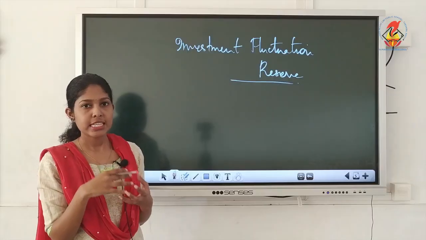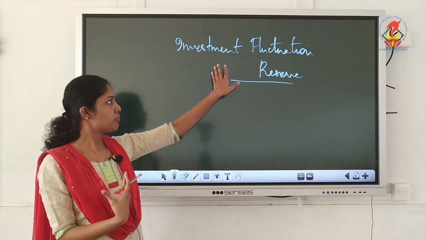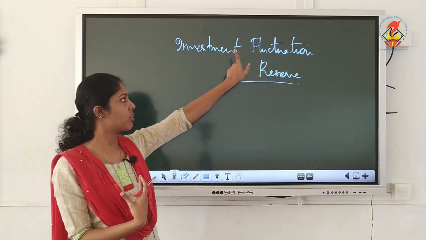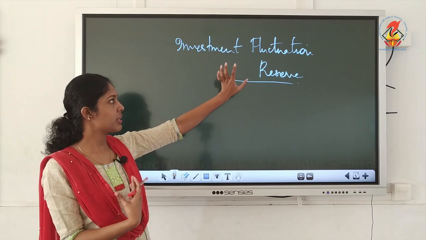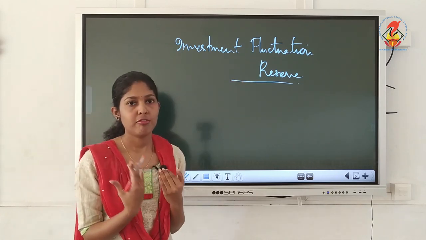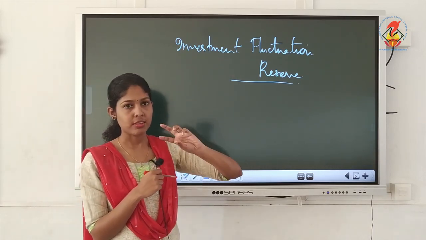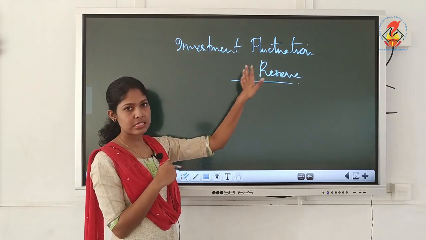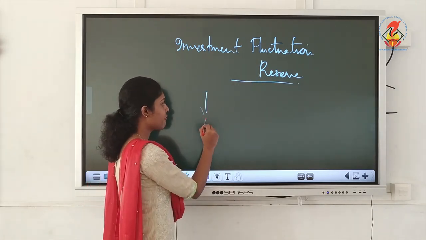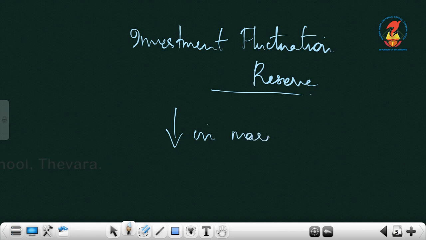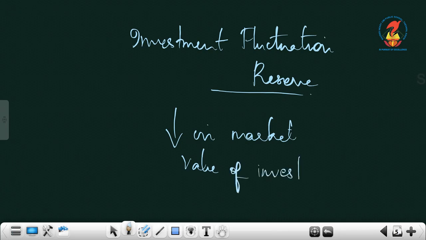This is a reserve set aside out of profit to meet the fluctuations in the value of investment. As the name indicates, this is the meaning. Now, fluctuation means the changes. So, you can utilize this reserve if there is fall in market value of investment. IFR can be used if there is a decrease in market value of investment. That is the purpose of maintaining IFR.